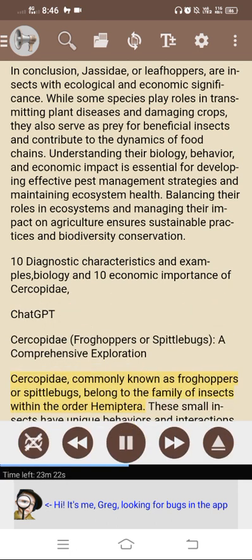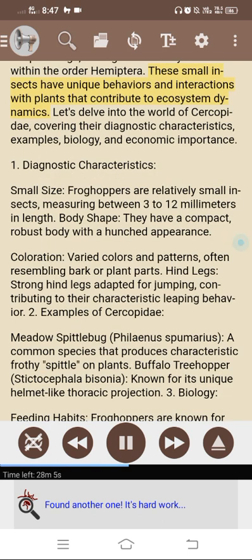Cercopidae, commonly known as froghoppers or spittlebugs, belong to the family of insects within the order Hemiptera. These small insects have unique behaviors and interactions with plants that contribute to ecosystem dynamics. Let's delve into the world of Cercopidae, covering their diagnostic characteristics, examples, biology, and economic importance.